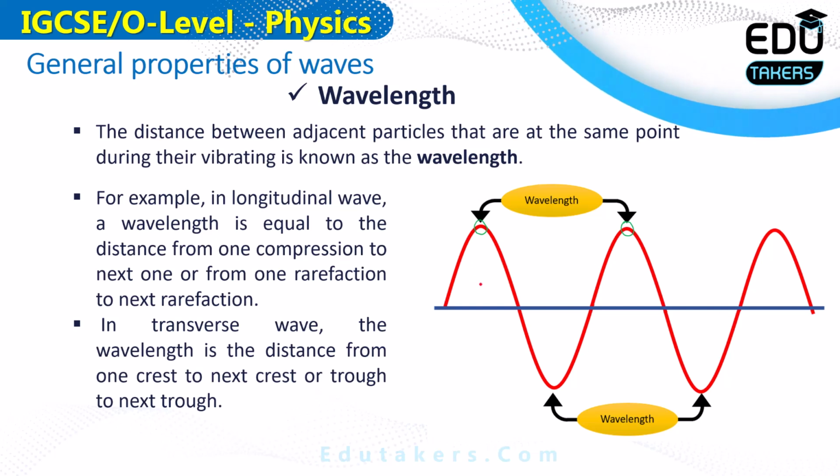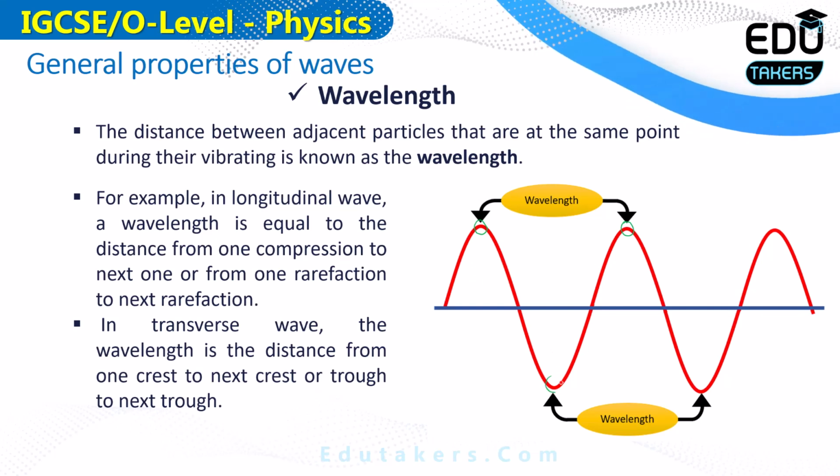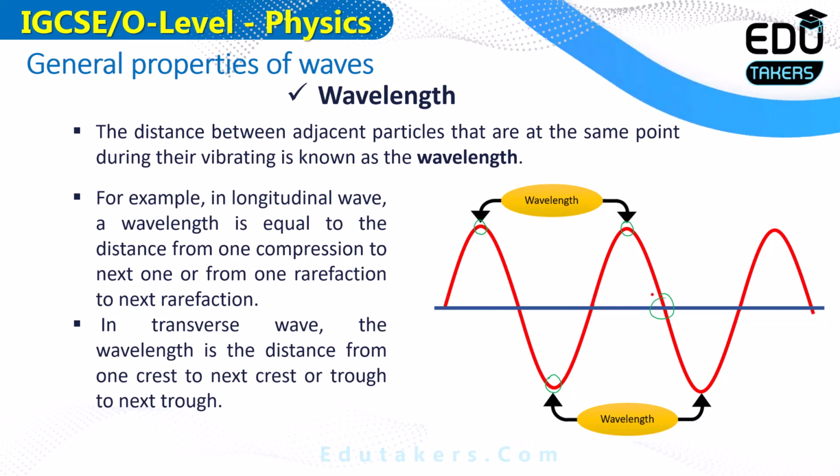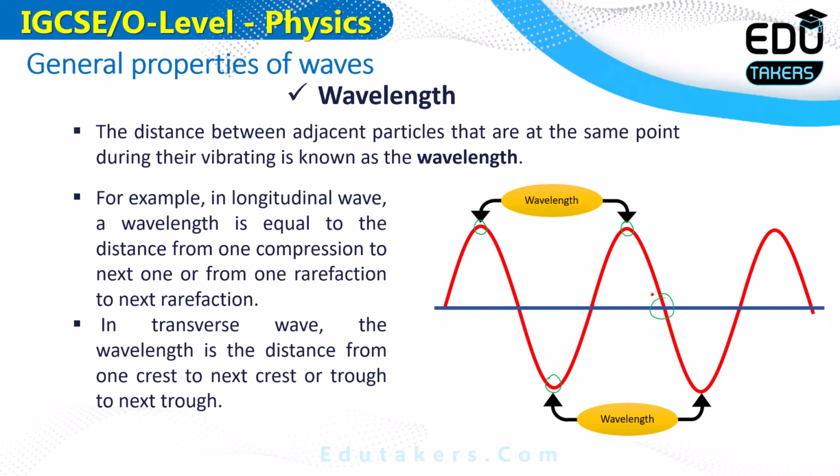If I say that the first point is here and the second point is here, it is not equal to one wavelength, because both of these points are not on the same position on the wave. So I can simply say that the wavelength is the distance between the two adjacent particles that are at the same point during the vibration.